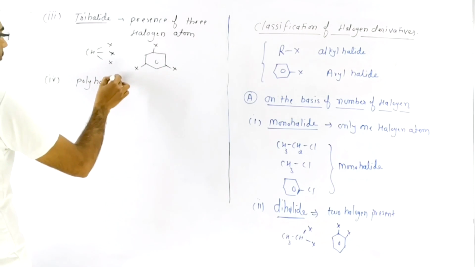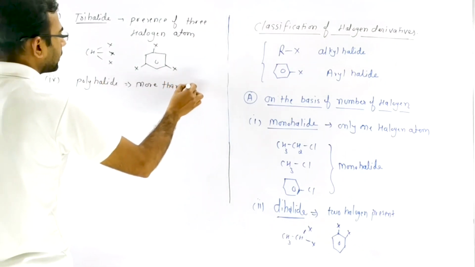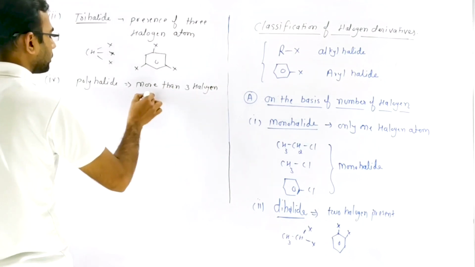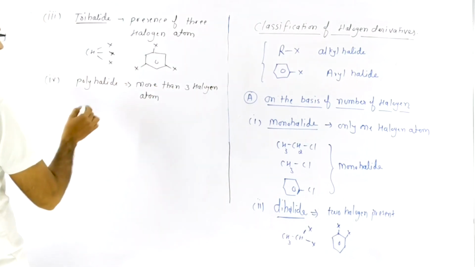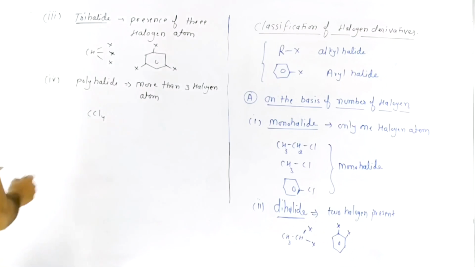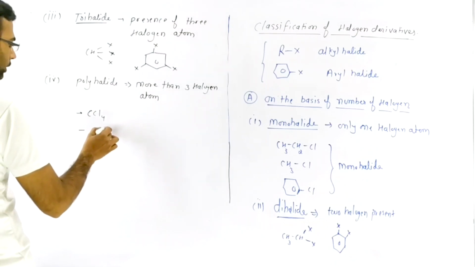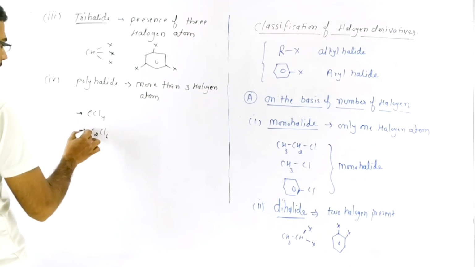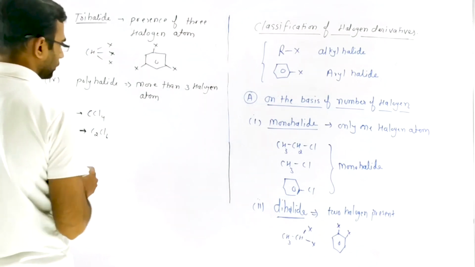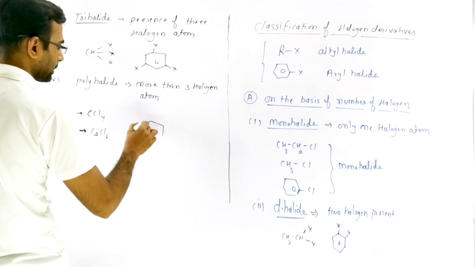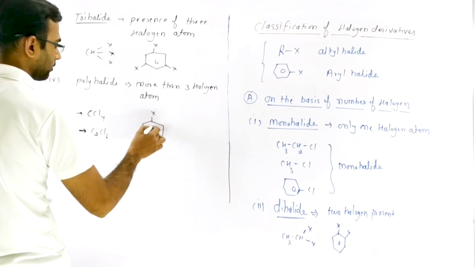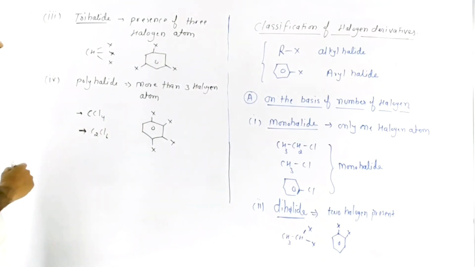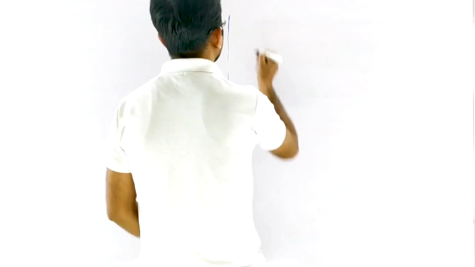Polyhalide has more than three halogen atoms, like CCl4 and C2Cl6. So these are examples of polyhalides.